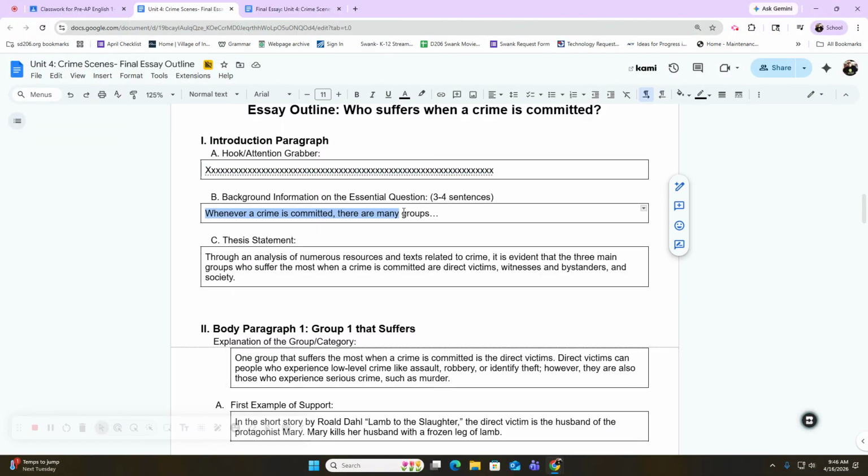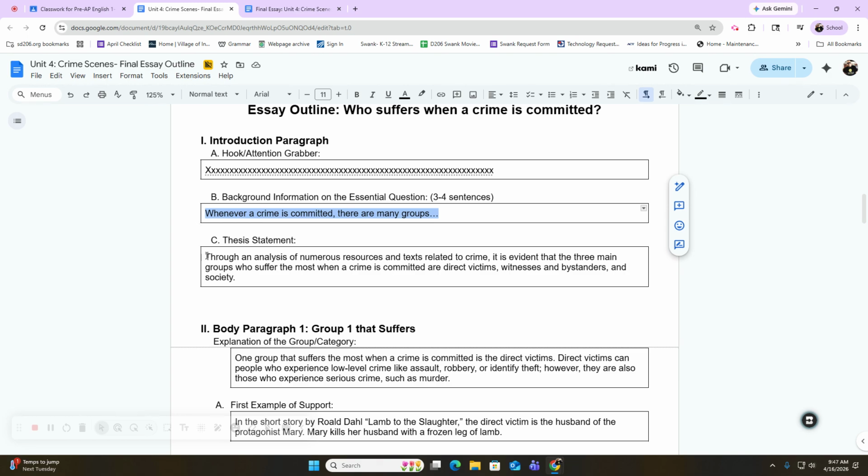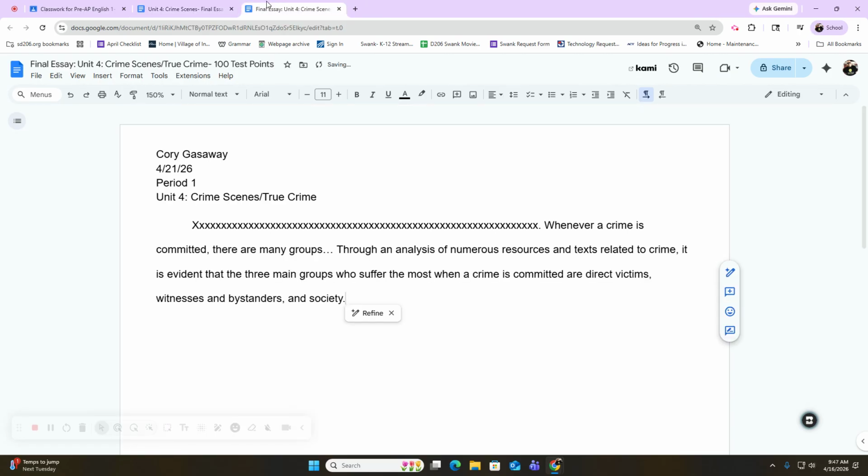Then you would come here, take the next part that you wrote for your background information, Control C, come back here, paste it. See how when I paste it, it automatically double spaced it for you? That makes it easier for the teacher to read. I'm going to do a space, come back here, and grab my thesis statement right here, Control C, come back, Control V, and paste it. And now my introduction is done.